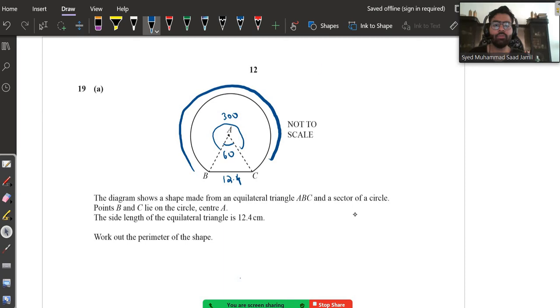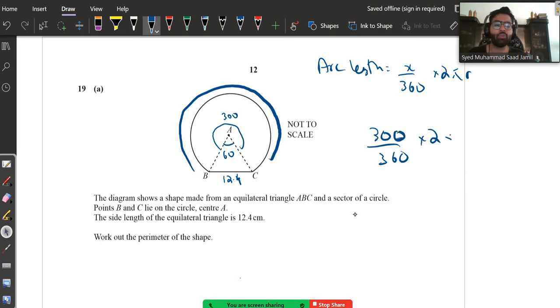So the formula to find arc length is x upon 360 multiplied by 2 pi r. So I will write 300 upon 360 multiplied by 2 multiplied by pi multiplied by r. r is going to be 12.4 because all the sides of an equilateral triangle are the same. This is the radius. Radius is 12.4.